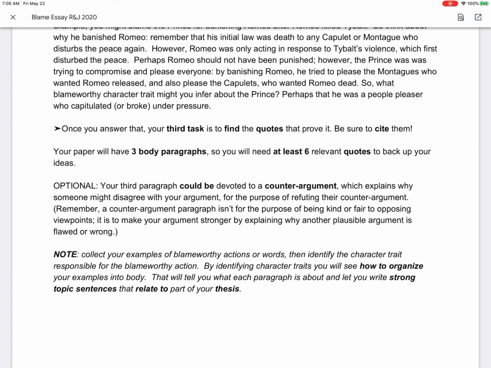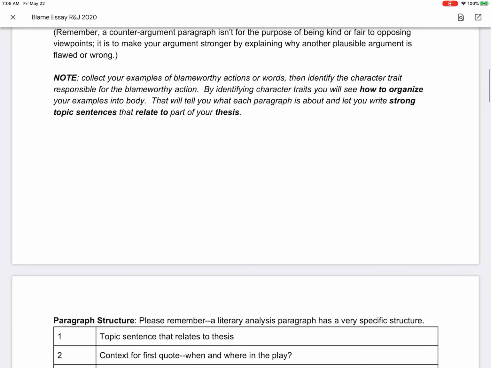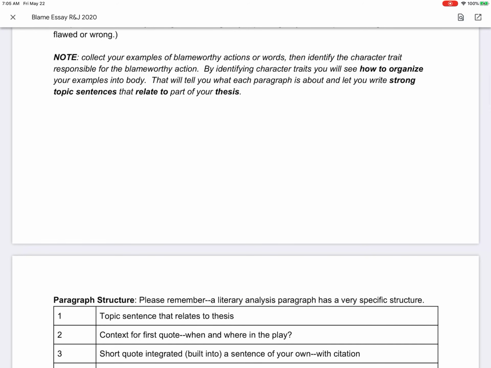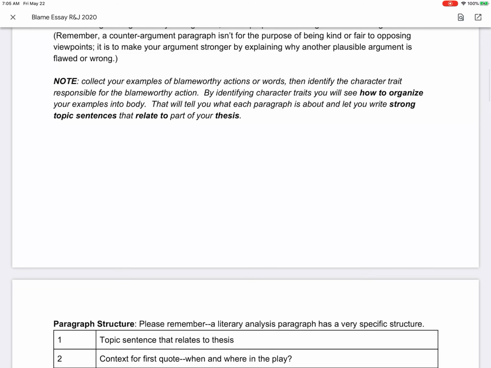MLA citation, the parenthetical citation: act, period, scene, period, line number or line numbers, end parenthesis. I gave you an example of it in the directions of the assignment. So it's going to be a 3-body paragraph essay. It's going to have a counterclaim paragraph if you choose. Otherwise, it's 3 body paragraphs about your character.